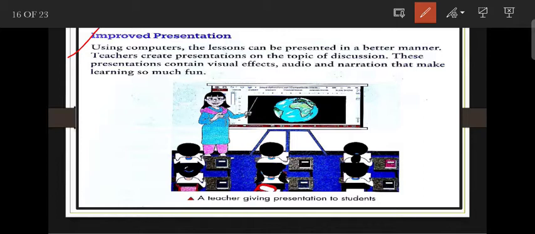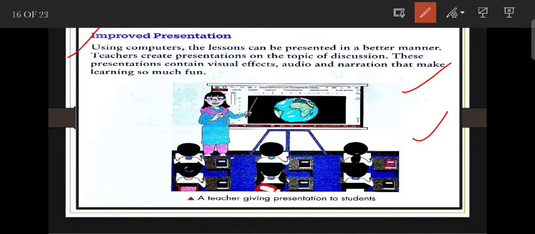So all of you who are watching this video, I also made the presentation on chapter number 2, role of a computer, and I also used these pictures and also used the audio to explain the different types of things.